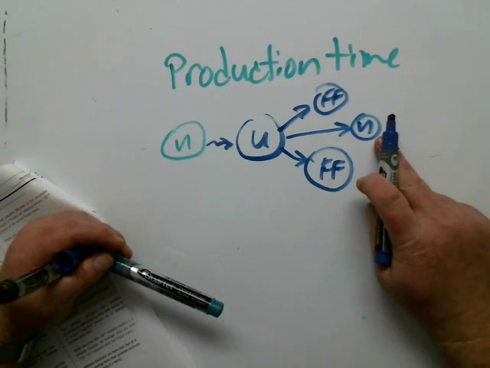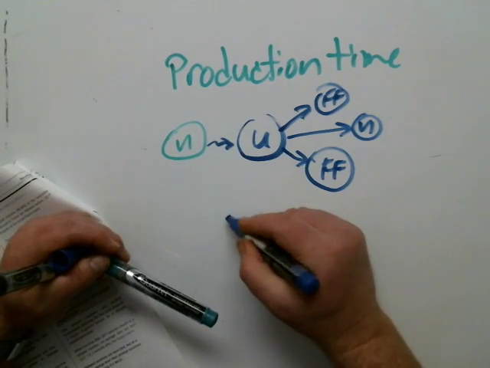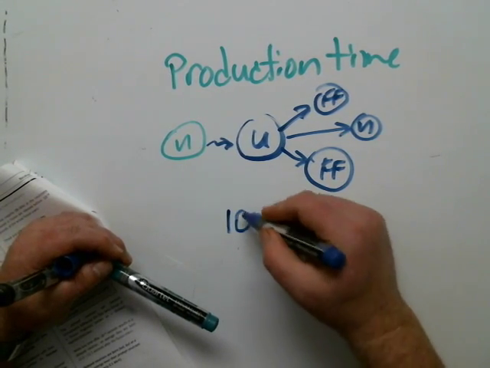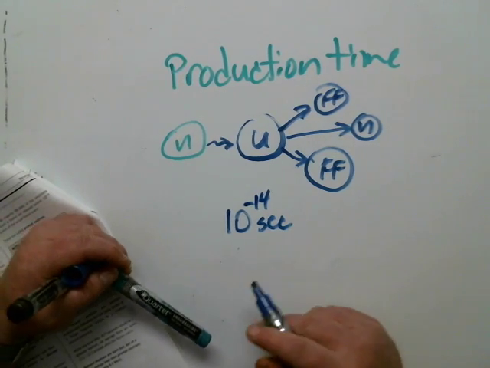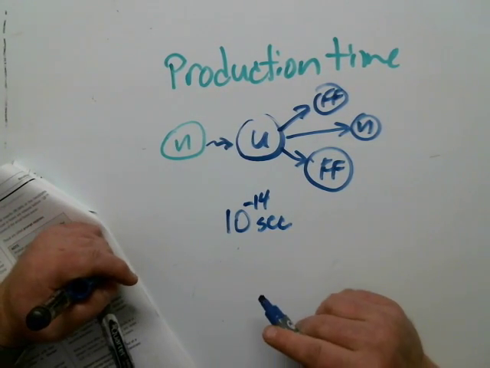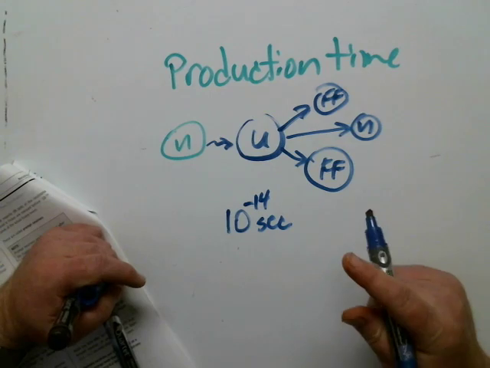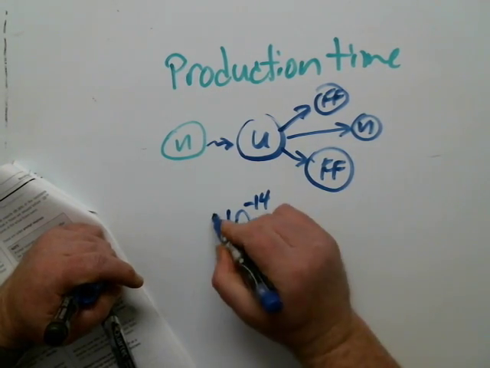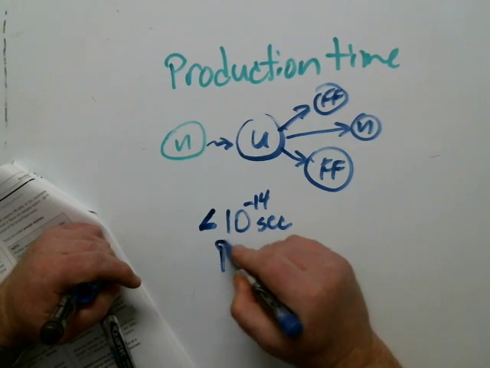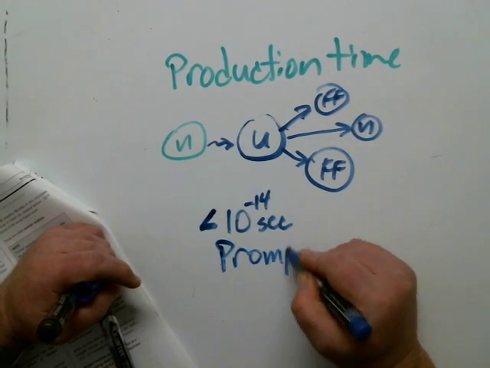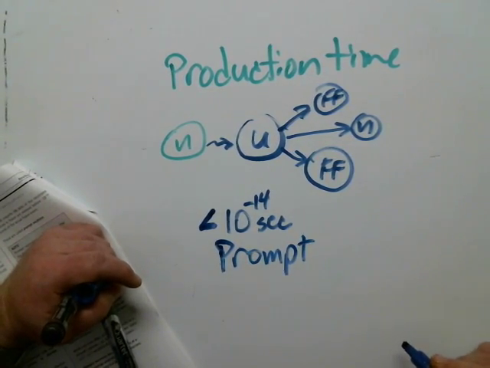If that neutron is born sooner than 10 to the minus 14th seconds, that neutron was born almost immediately. I mean, it was on time. We're going to call that, if it's less than 10 to the minus 14th seconds from the fission event, that it showed up in a prompt fashion. We saw it almost immediately.